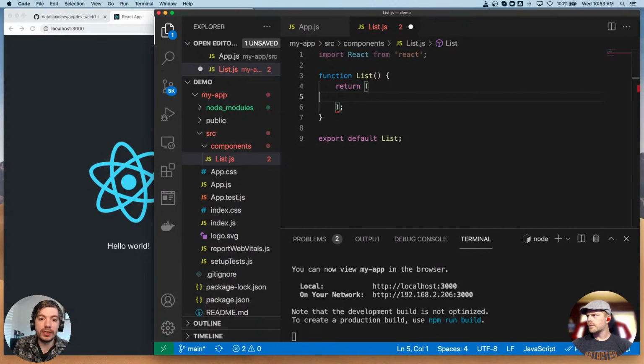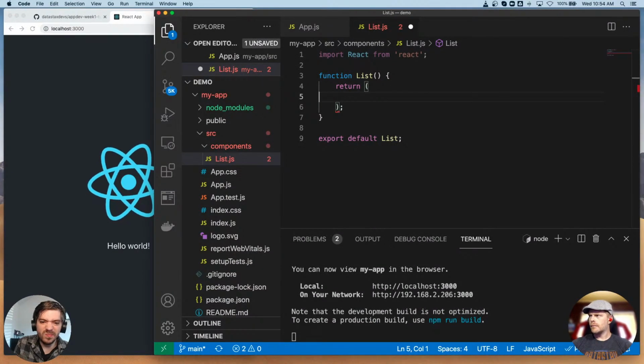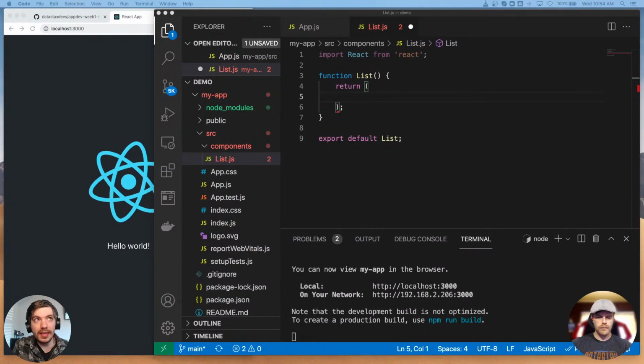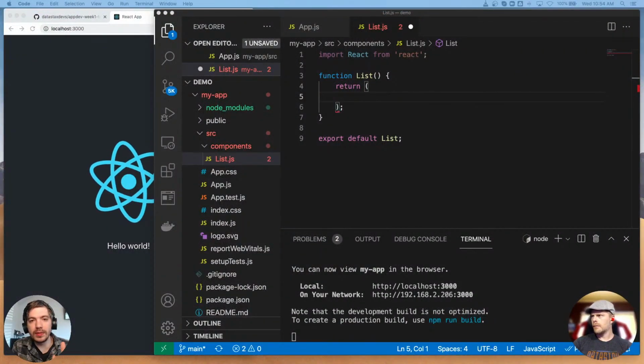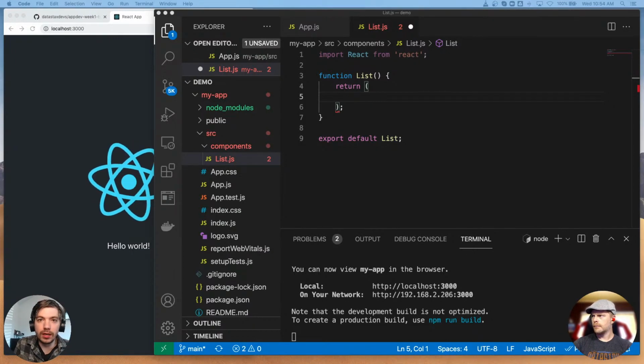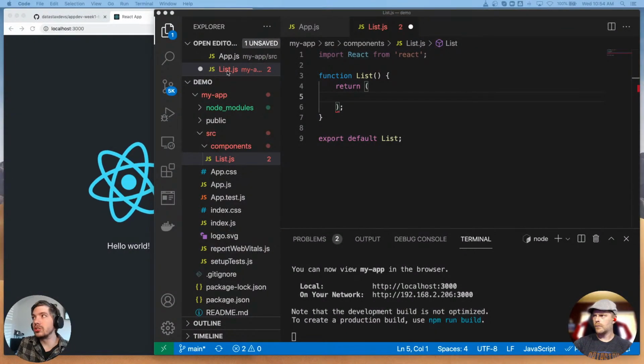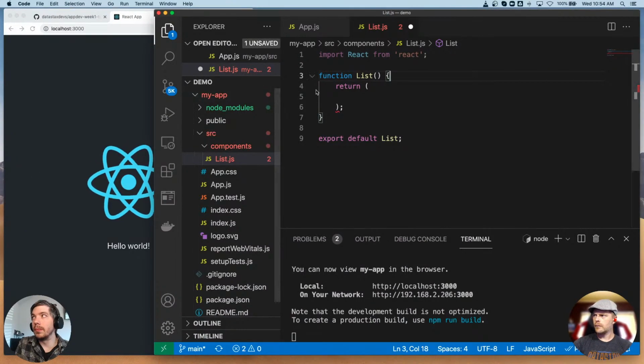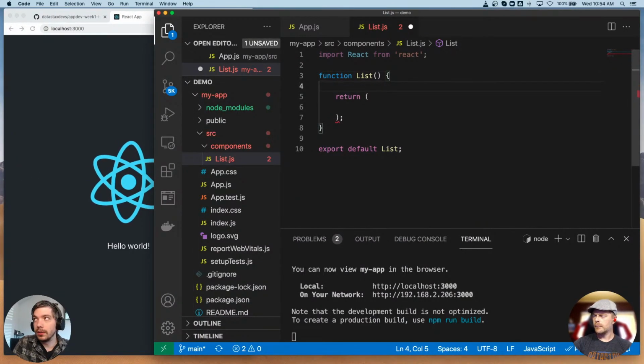All it's doing is returning something. If we're making a to-do app, let's think about this a little bit. We're going to have a list of items, and we want to display that list of items, right? That's why we created a list component. So let's get ourselves an array of items.